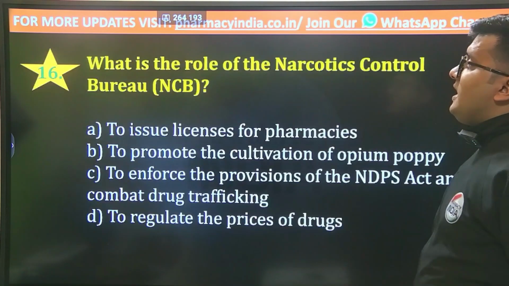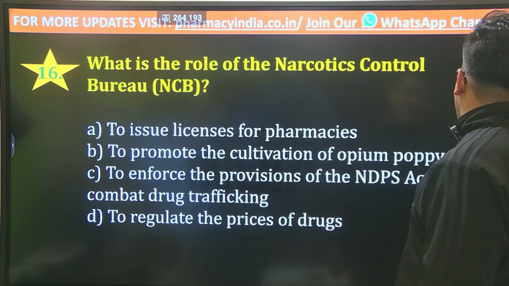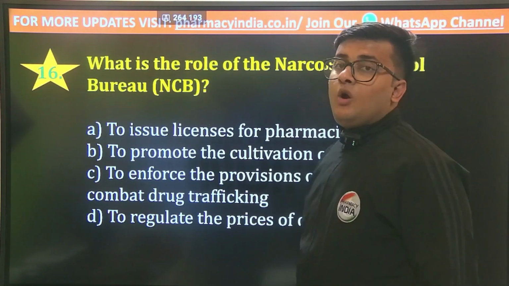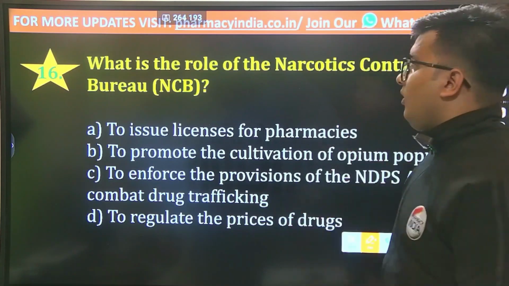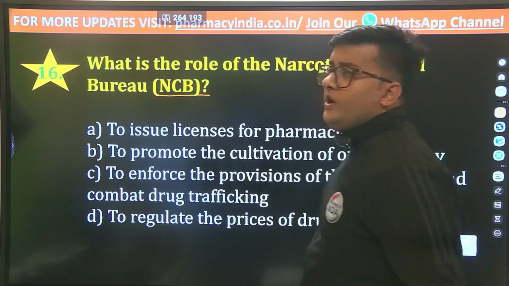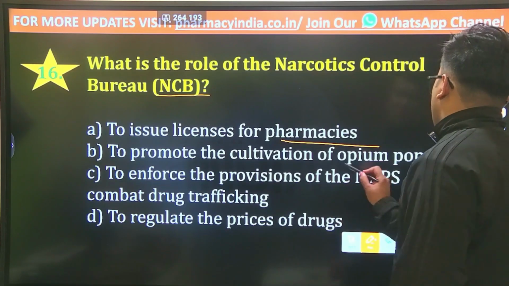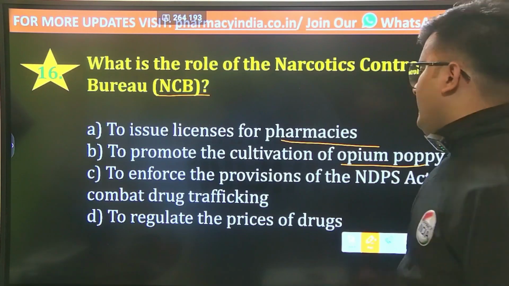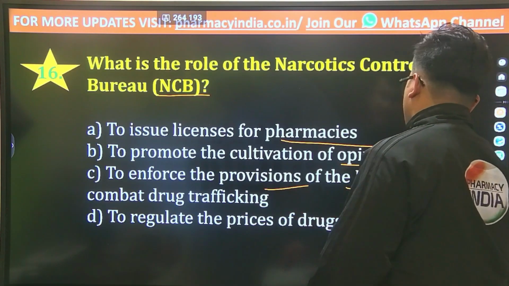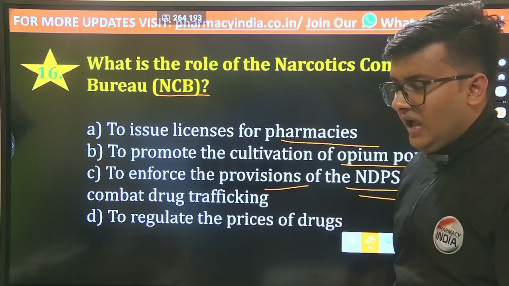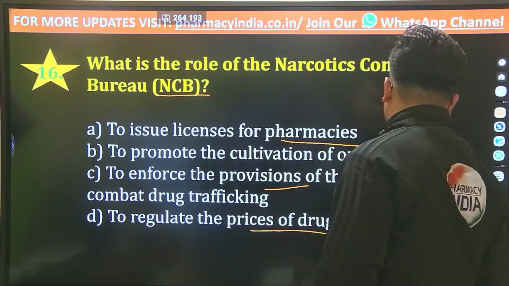Now the next question is, what is the role of the Narcotics Control Bureau? What is the main function or the role of NCB? To issue licensing for pharmacies, or to promote the cultivation of opium poppy, or to enforce the provisions of the NDPS Act and combat drug trafficking, or to regulate the prices of drugs.